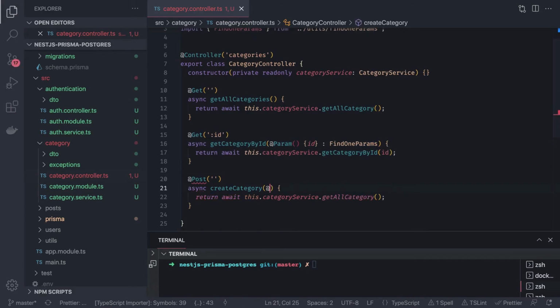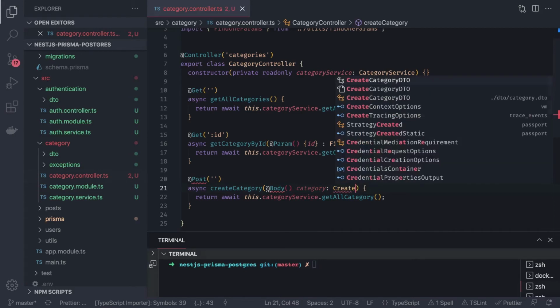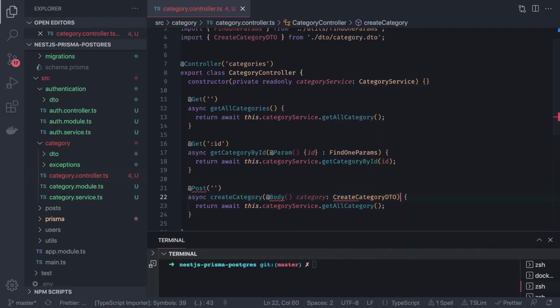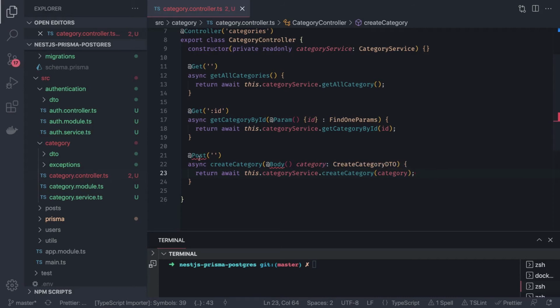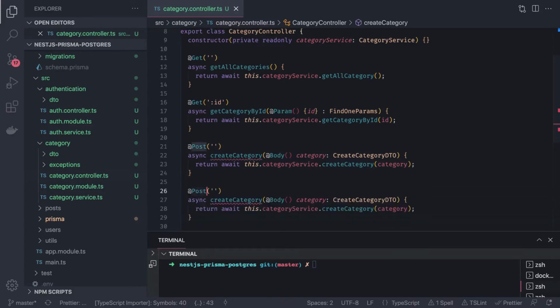So here we will be adding body, and this is of type create category DTO, and in this service we are going to call create category and pass the category object. Okay, this is fine. We are adding body, and this is the post, and then the last one is the update. So inside a patch or update you can create the last method, and then we will create a module.